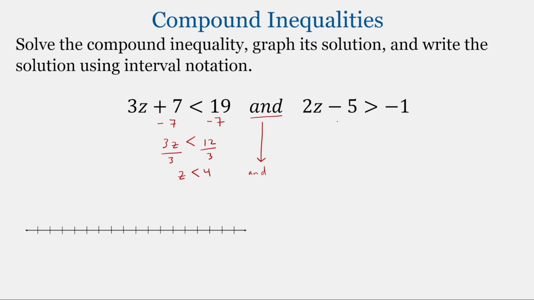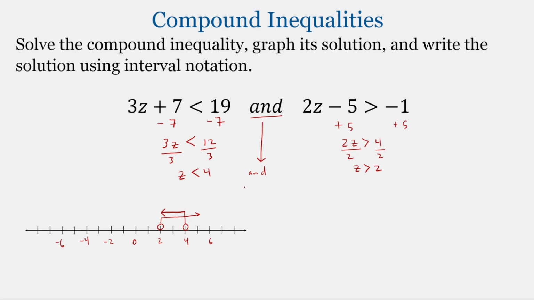Now solving the second inequality, we'll add 5 to both sides. We have 2z greater than 4, and then dividing both sides by 2, we end up with z greater than 2. So for z less than 4, we'll have an open circle at 4, and we're going to shade everything to the left or smaller than 4 for that first inequality. Second inequality is z greater than 2, so we'll have an open circle at 2, and then shade everything bigger than 2.